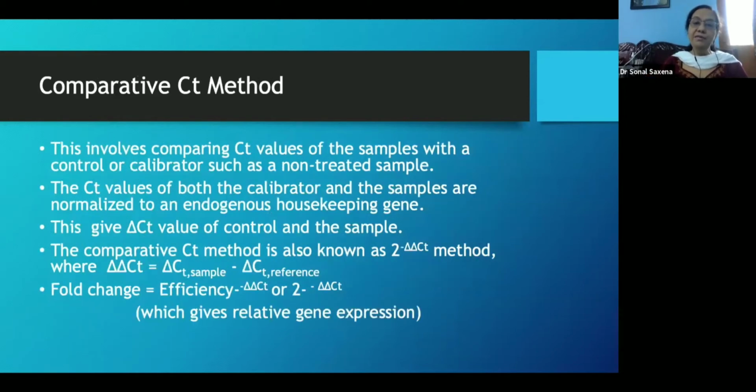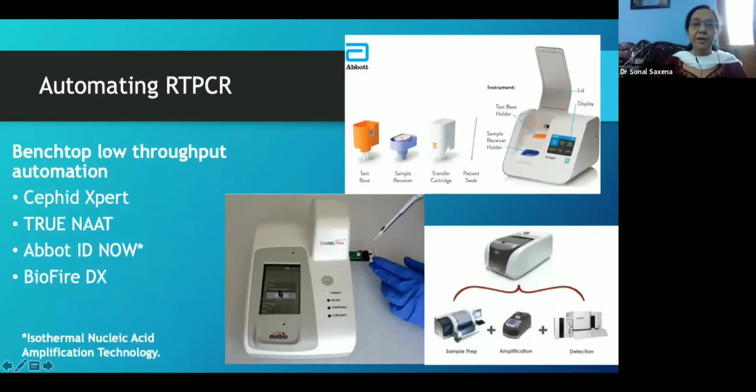Then you have the comparative CT method, possibly the easiest method, which involves comparing CT values of a sample with a control or a calibrator or a non-treated sample. Both of these are then normalized to an endogenous housekeeping gene. And that is how you get a CT value of control and the sample. And using a formula, you can use this to compare.